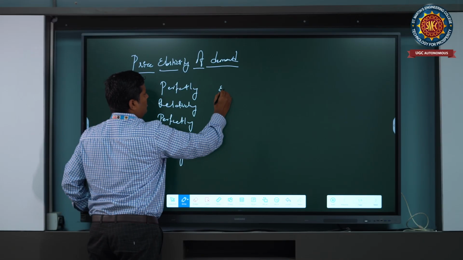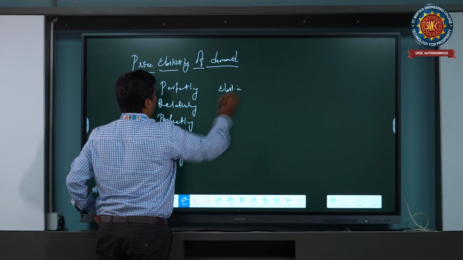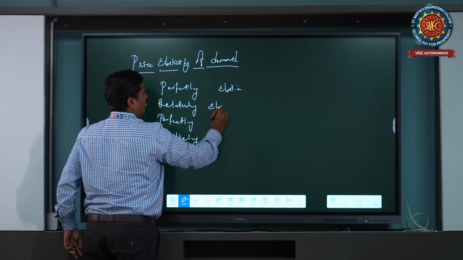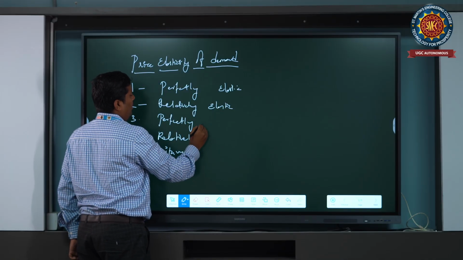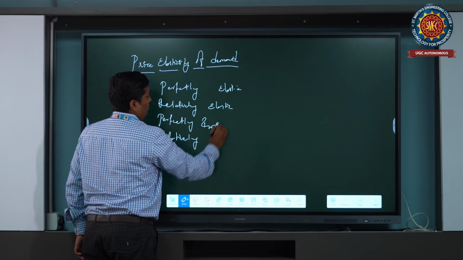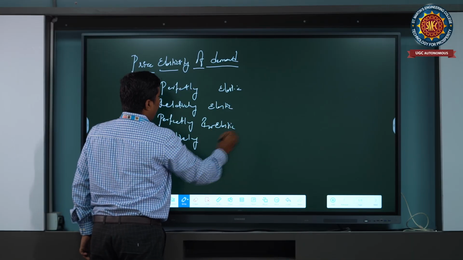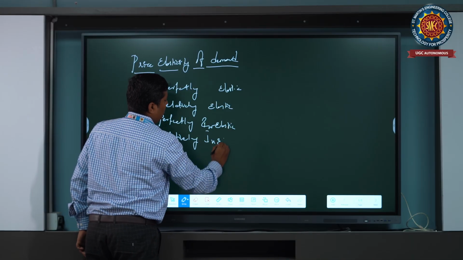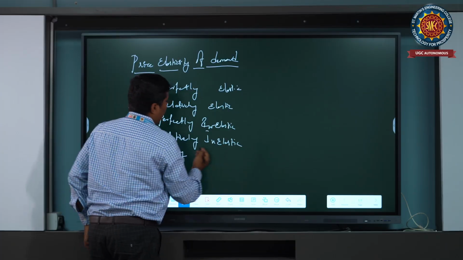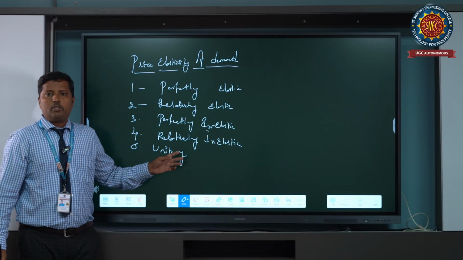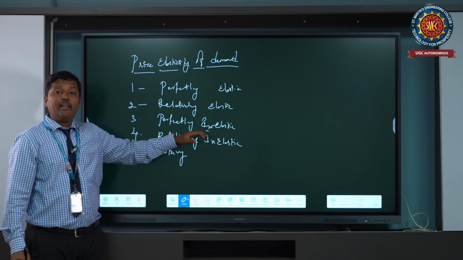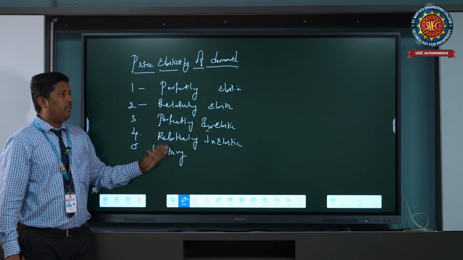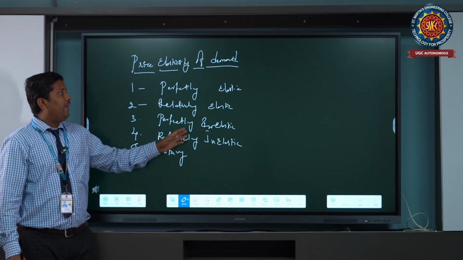This one is elastic and this one is relatively elastic, just for the sake of understanding the concept. And inelastic, and this one also inelastic, and this is normal unitary elasticity of demand. So perfectly elastic, relatively elastic, perfectly inelastic, relatively inelastic, and last is unitary elasticity of demand.